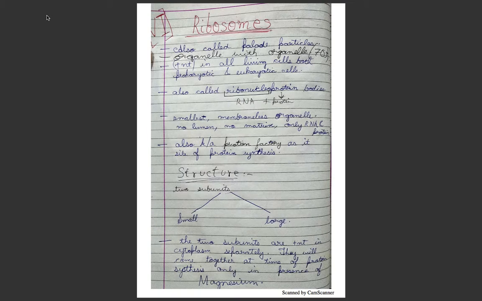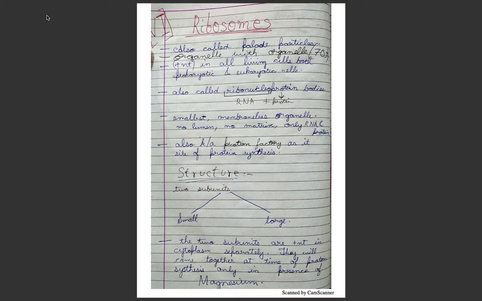In 70S type of ribosomes, there are organelles. Okay, and ribosome itself is an organelle. So it is the only organelle that also has an organelle in itself. It is present in all living cells, both prokaryote and eukaryote. It is also called ribonucleoprotein bodies because they consist of RNA and protein, which we will learn in the structure later on. And these are the smallest membraneless organelles.